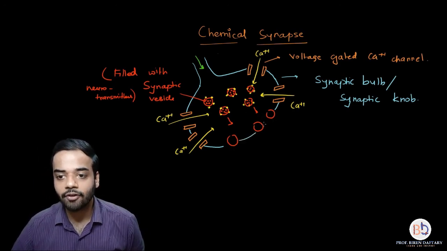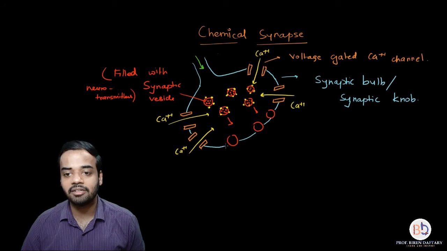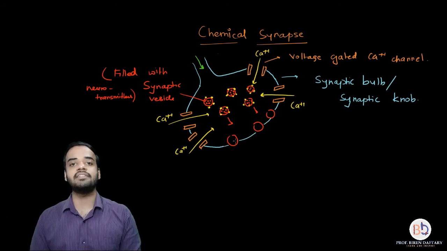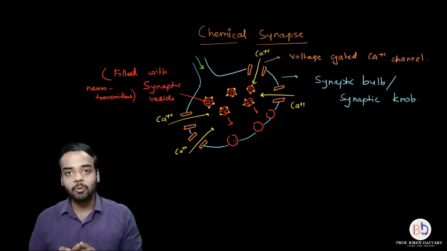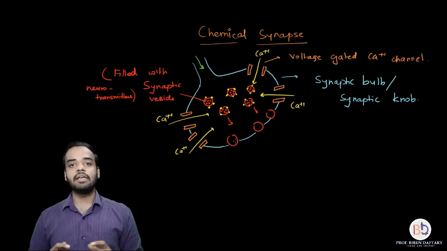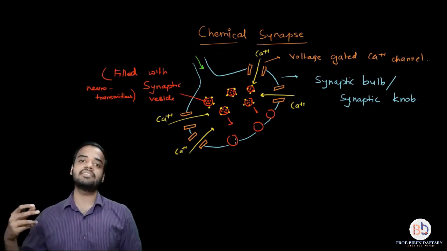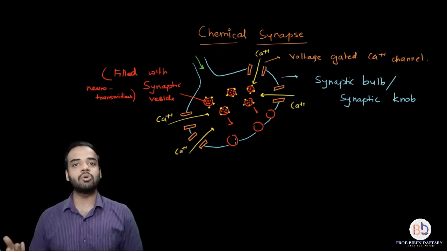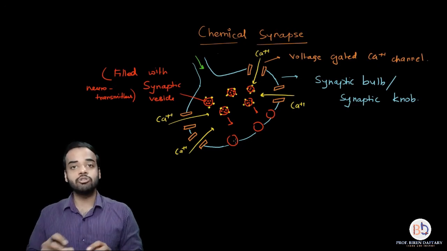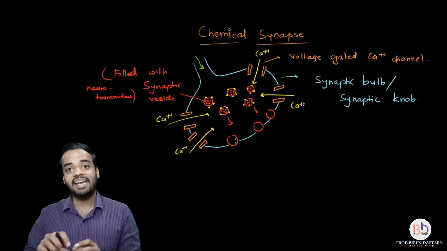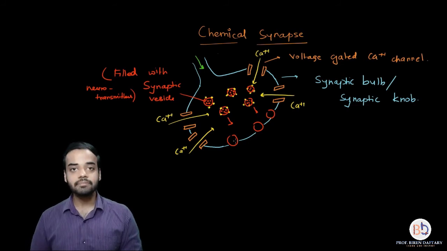So what is the function of calcium ions? The calcium ions bind to the vesicles and they transport them towards the edge. If the calcium ions are not present, the vesicles will remain inside the axon terminal, and inside the vesicle the neurotransmitters will be present, but you want to release the neurotransmitters, so you need to get the vesicles towards the edge of the axon terminal.